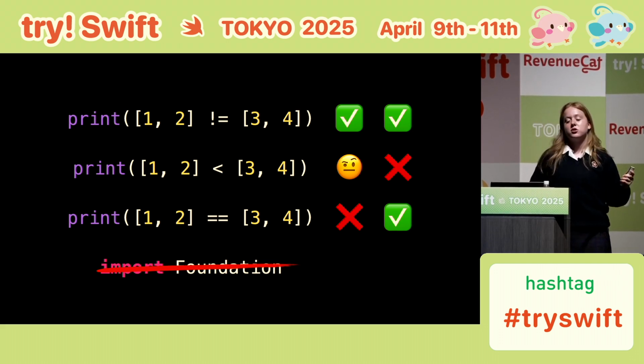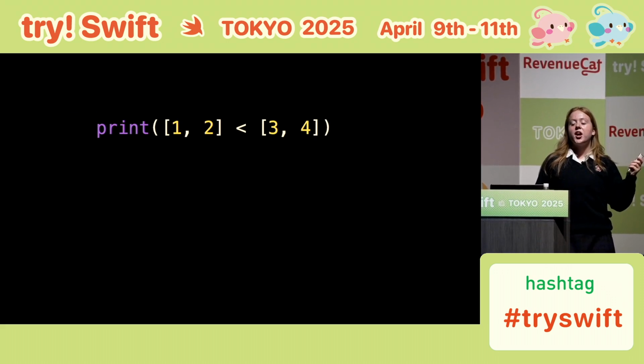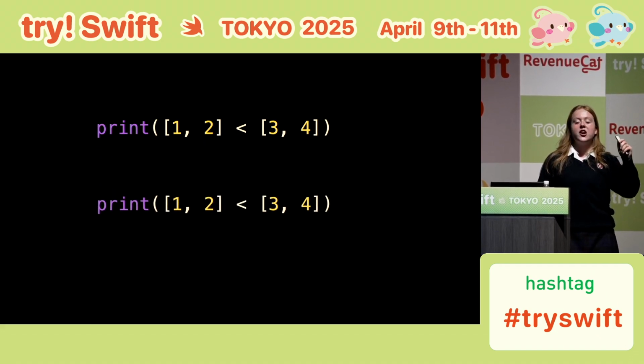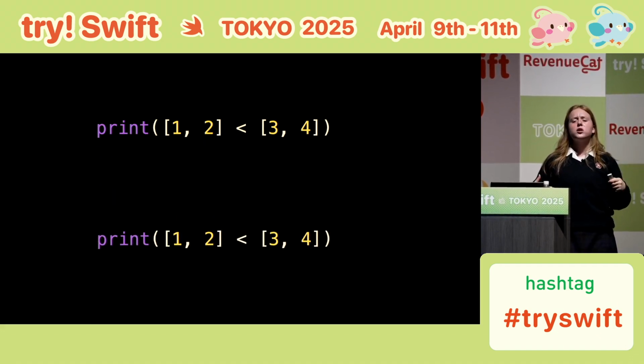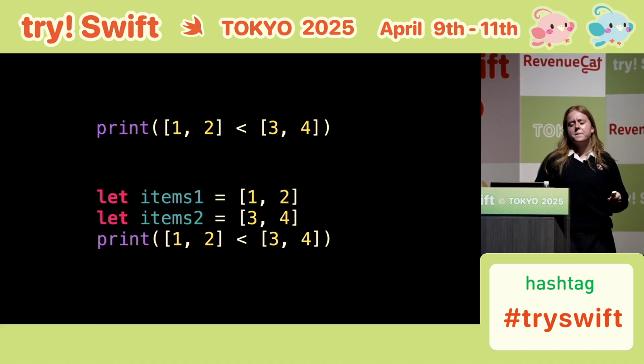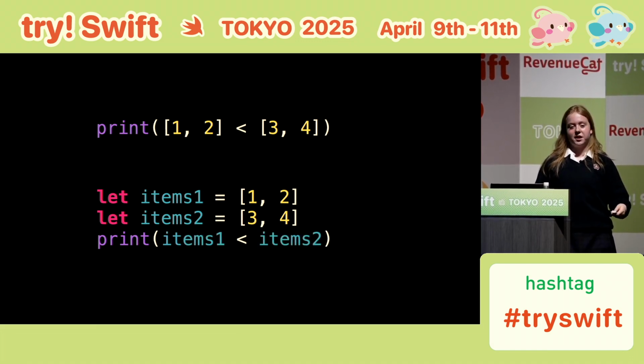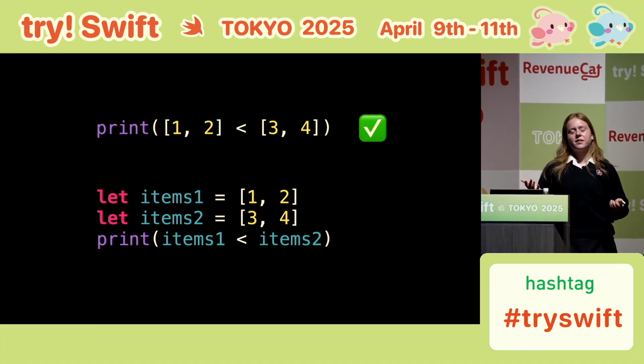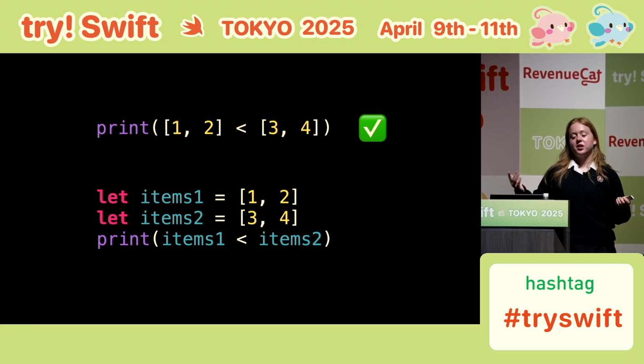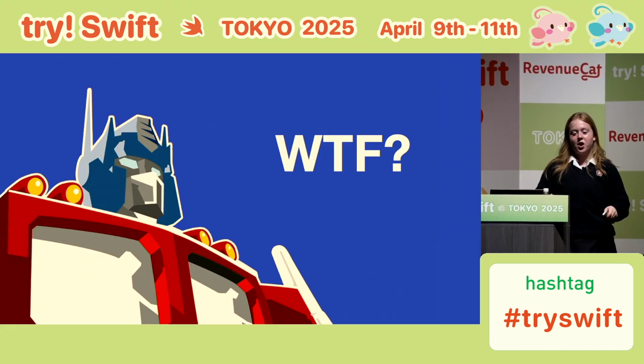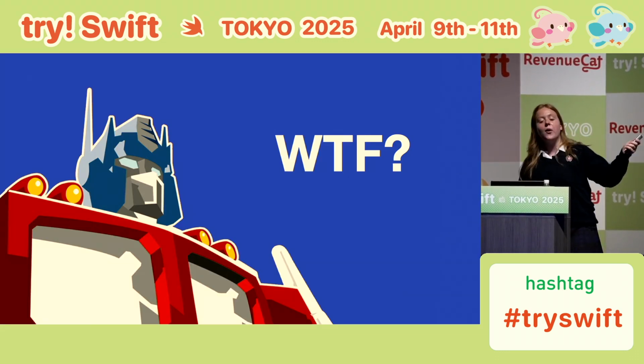If you're still not sure, we can break it down even further. We know this line works when we include foundation. If we run the same thing twice, of course both will work correctly. But what if the second time we created our two sets of numbers as constants, and then used those constants for the comparison? Well, this one works and this one doesn't. Just making the values separate constants breaks the code. What in Federico's name is going on here?